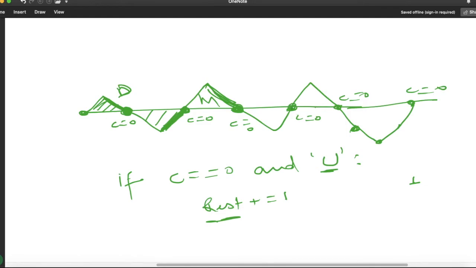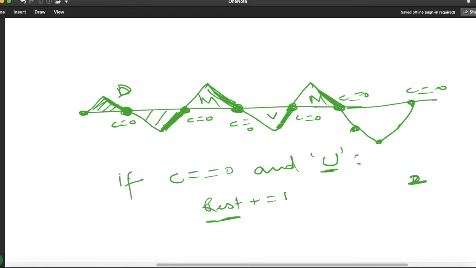Now here my C is 0 and the previous is uphill. It means he has traveled one valley. So counter will be 2, increased by 1. This is a valley. Again here C is 0, but the previous one is downhill, it means it is a mountain.